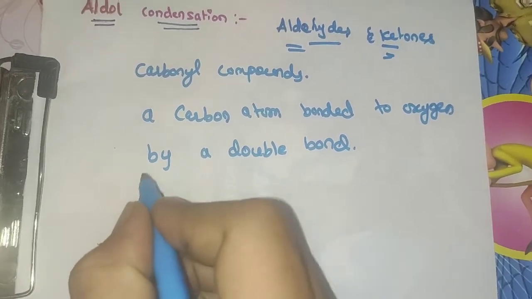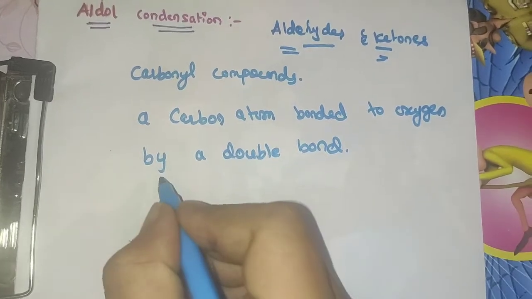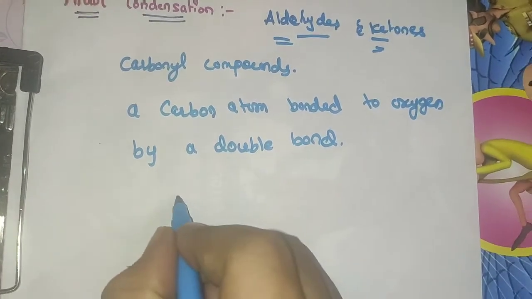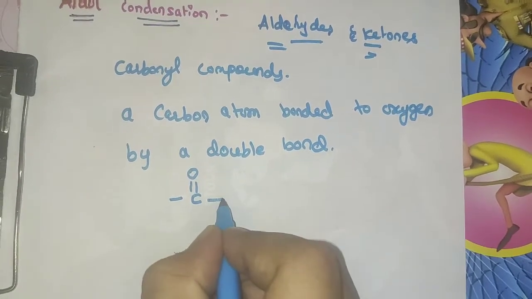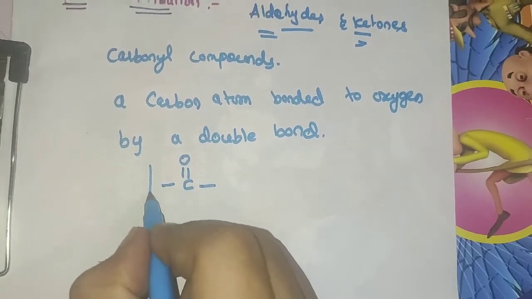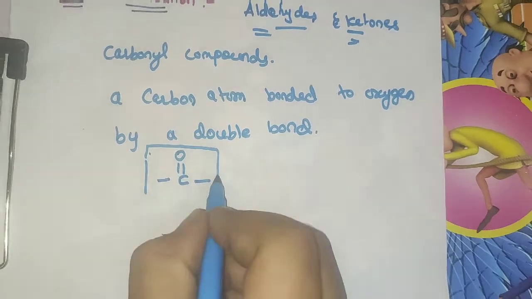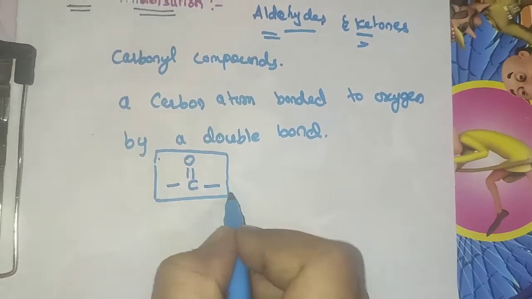So here the formula of a carbonyl group is represented as C double bond O. In this way the carbonyl group is represented.